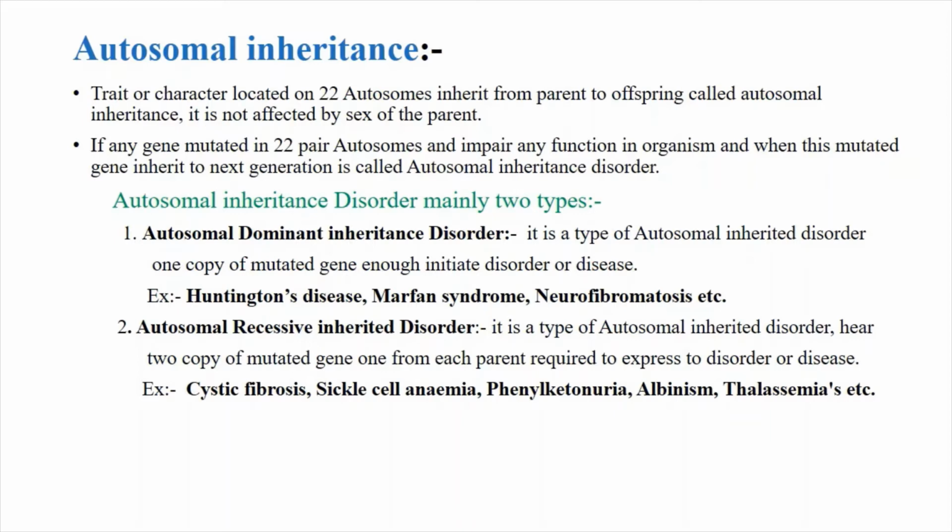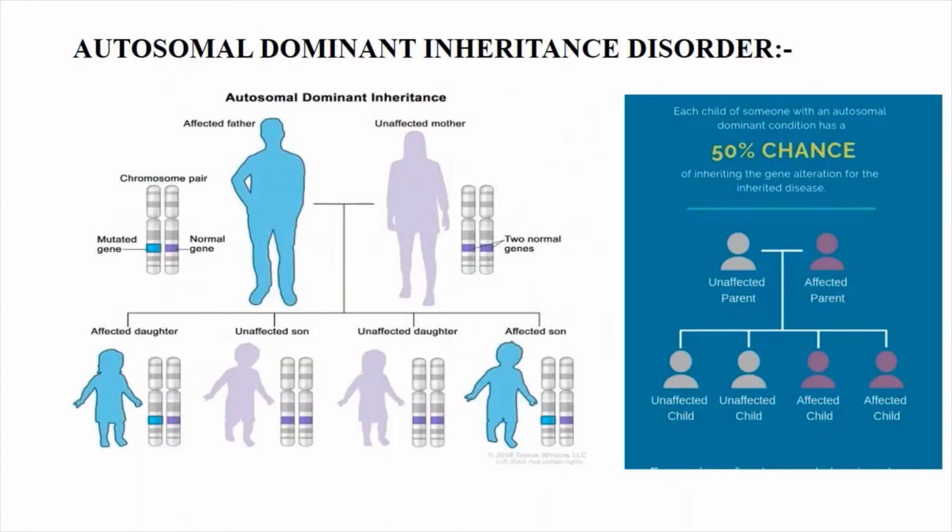Examples are cystic fibrosis, sickle cell anemia, phenylketonuria, albinism and thalassemia. You need to remember all these diseases, which are autosomal dominant and which are autosomal recessive inheritance disorders. First we are going to discuss the pattern of inheritance in autosomal dominant inheritance disorder.